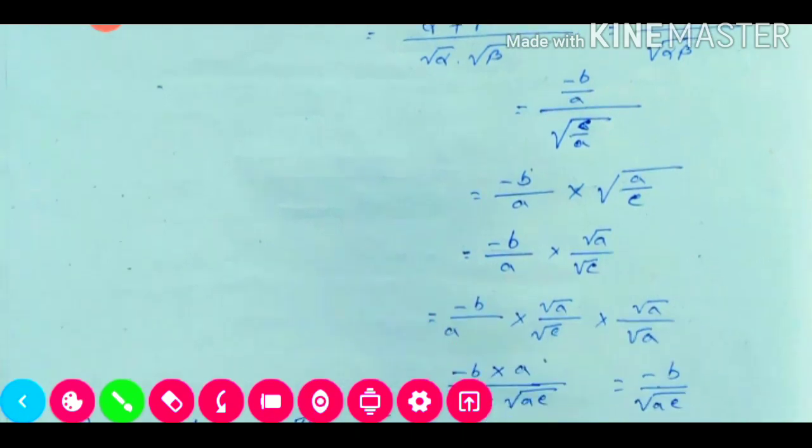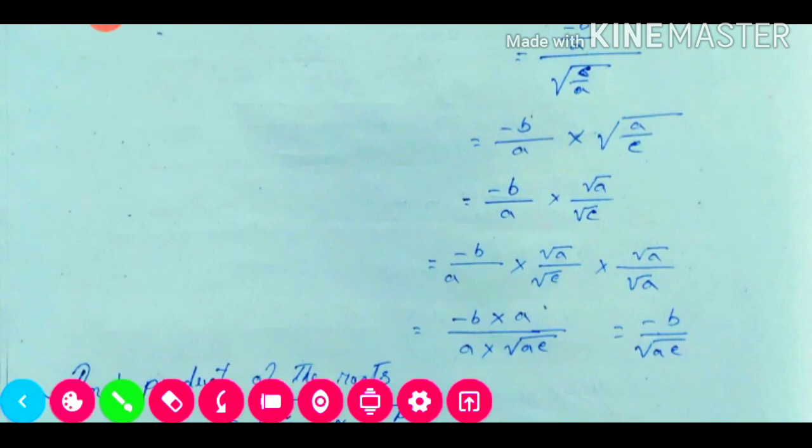This one, we need to cancel this a. How will it cancel? If we multiply both numerator and denominator with root over a. So we are multiplying the numerator by root over a, and the denominator also with the same root over a. So root over a times root over a will be a only, and here these two together will be root over ac. Now this a and this a will be cancelled, so minus b divided by root over ac will remain. So this one is the sum of the roots.